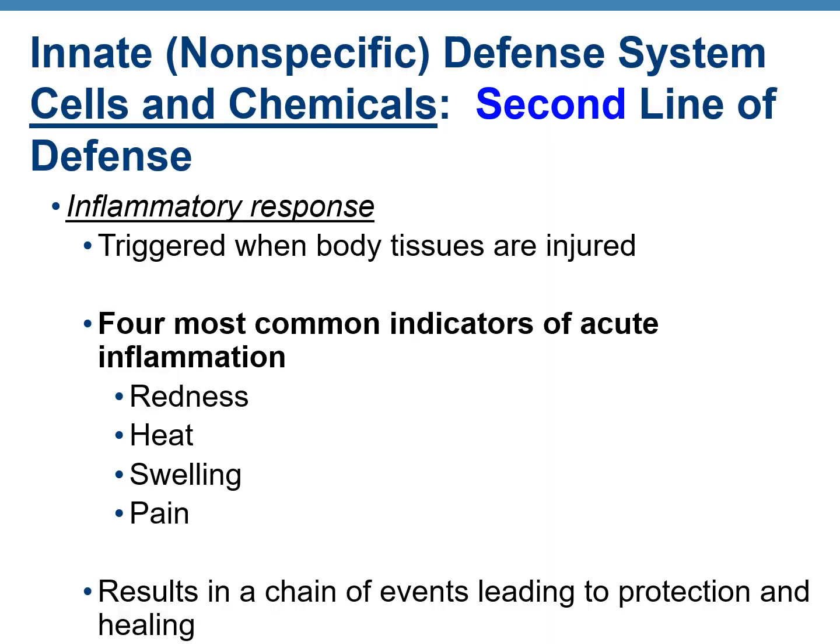The second line of defense also includes inflammatory response. Whenever there is an injury, the body produces inflammation. The four common symptoms of inflammation are redness, heat, that means that area is hot to touch, there is swelling, and there is pain. So these responses, they start a chain of events, and this is started by the body in response to the injury, which helps in protection and faster healing.